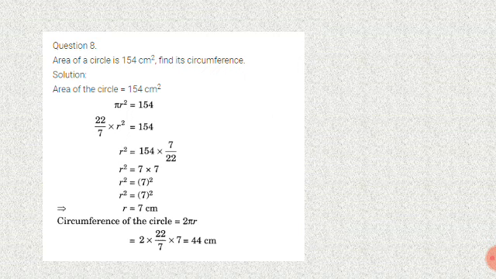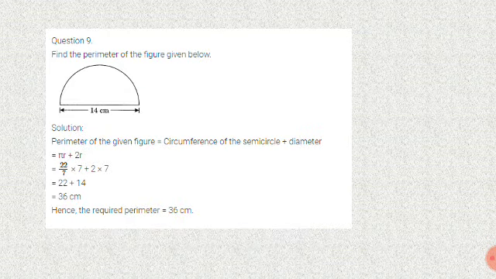Circumference of the circle 2 pi r. 2 into 22 by 7 into 7. 7 cancel. 2 into 22. So 44 centimeter.